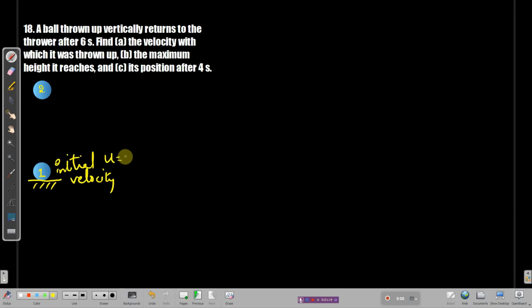Initial velocity will never be zero. I mean, the initial velocity when the ball is thrown up will never be zero. It is maximum. You have to throw it with the maximum velocity. Okay, come back. Initial velocity is maximum, and final velocity when it reaches the top, again you know it, v is equal to 0.